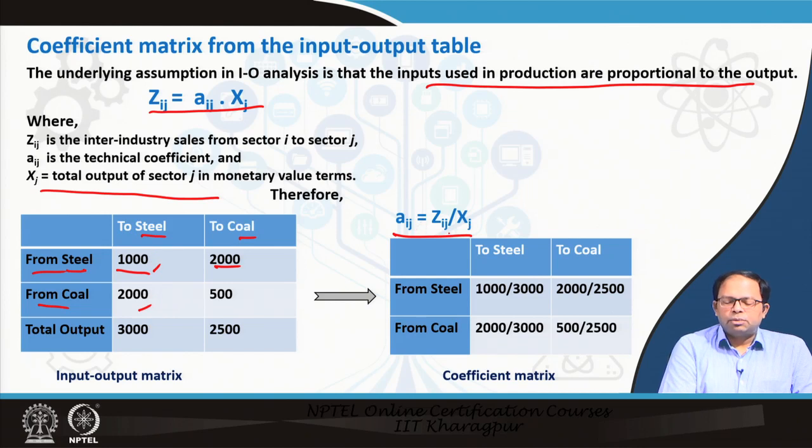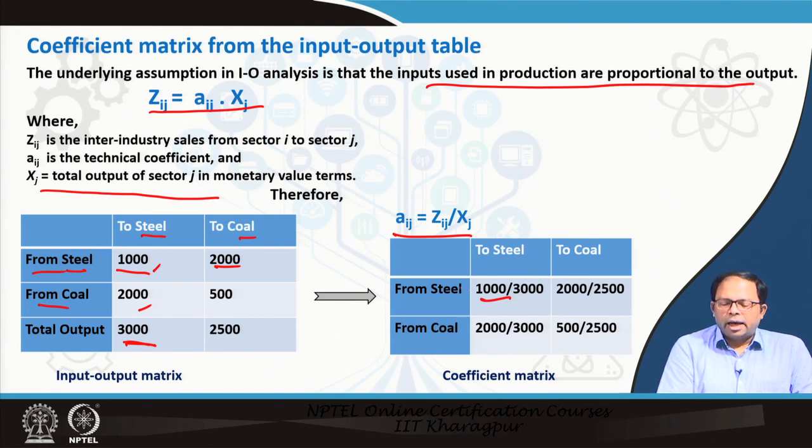Aij is basically the proportion. So here 1000 divided by the total of this particular column, which is 3000. 1000 by 3000 is the formula. So Xj is 3000, the total output of sector J in monetary value terms, and Zij is the inter-industry sales volume from sector I to sector J. That is how we arrive at this figure.